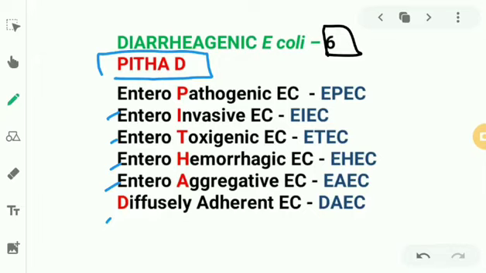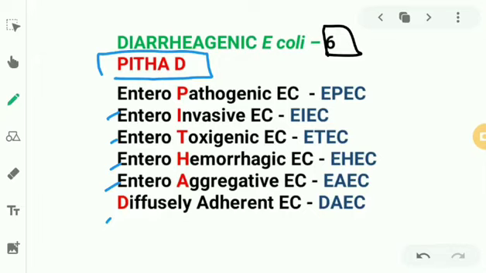And how will we diagnose EIEC? So we have an antigen, which is the virulence marker antigen, which is the reason for this invasive nature of EIEC into the gut mucosa. So we'll do an ELISA for VMA, and we'll get the final diagnosis for EIEC. Now we have PIT. P, pathogenic is over. I, invasive is over. T,